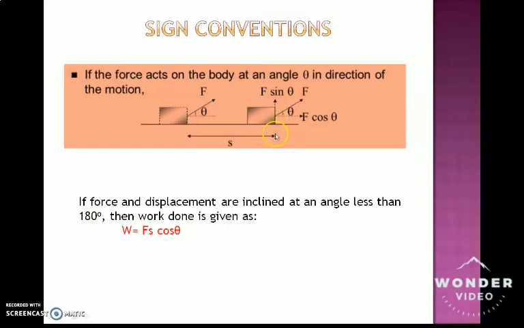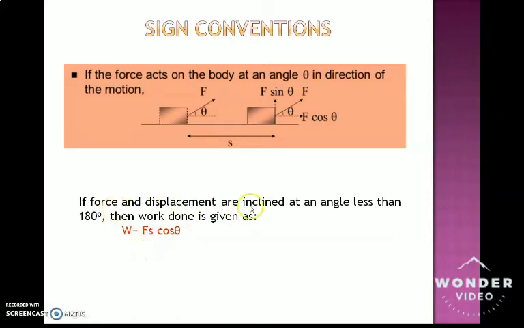So they come into equilibrium. As a result, what is left is F cos theta. So in such a case, when force acts at a specific angle theta, work done is measured with the formula F S cos theta.